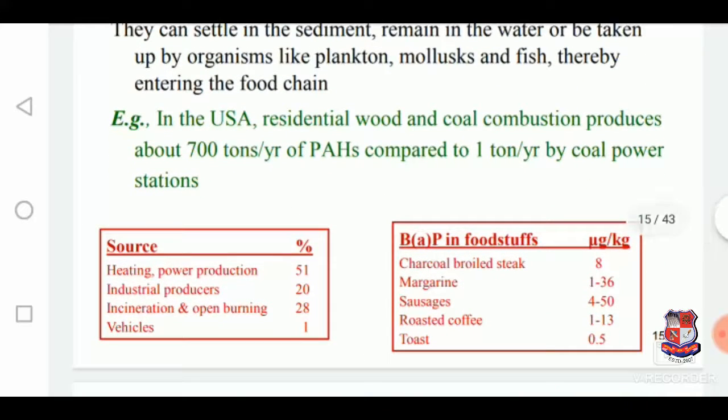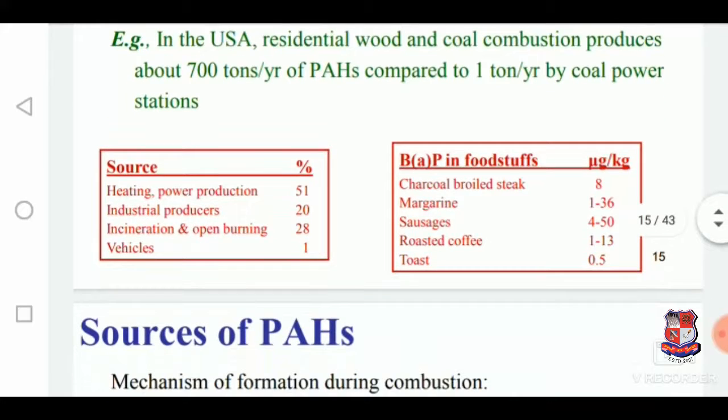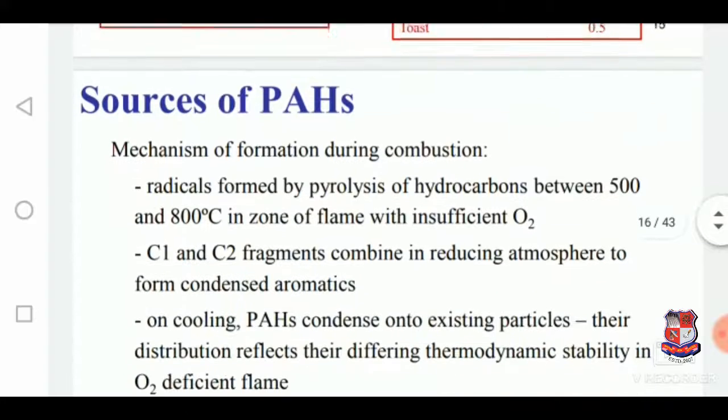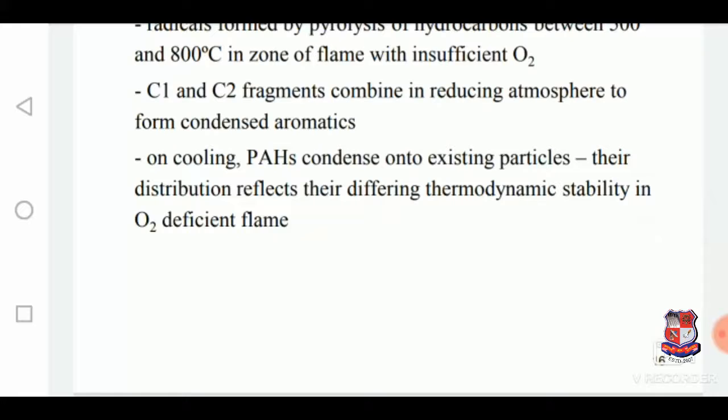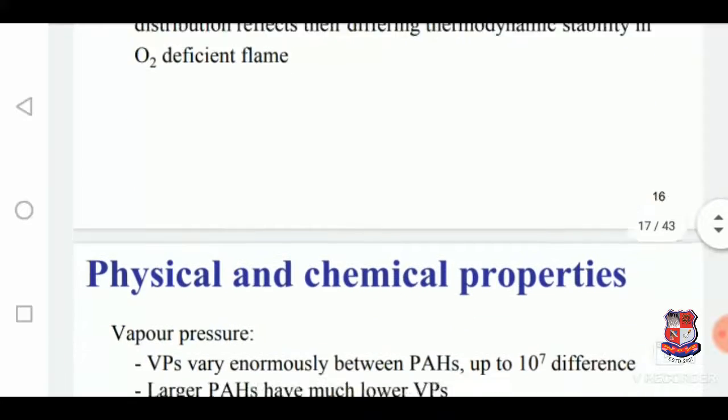So, for example, in the USA, residential wood and coal combustion produces about 700 tons per year of PAHs compared to 1 ton per year by coal power stations. So, this is the illustration for that, and the mechanism of formation during combustion. It's a radical process, and it involves the pyrolysis of hydrocarbons between 800 to 500 degrees Celsius in the zone of a flame with insufficient oxygen. On cooling, PAHs condense onto existing particles. Their distributions reflect their differing thermodynamic stabilities in an oxygen deficient flame.